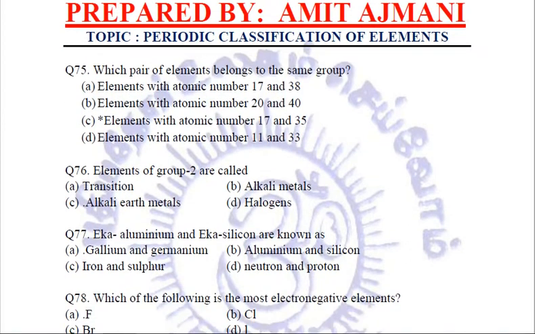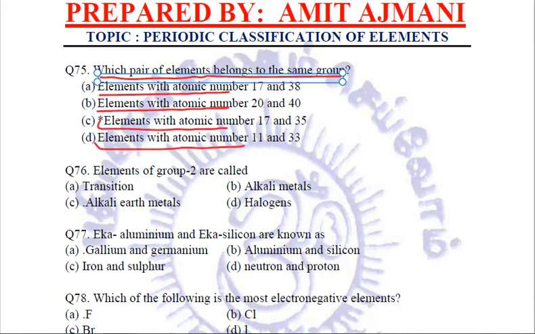Coming to the next question, which pair of elements belong to the same group? Again and again we have been asked the same question, and elements with various atomic numbers are given to us, and we know that first of all we need to do their electronic configurations, right? After that only we'll be able to make out which of these will belong to the same group.